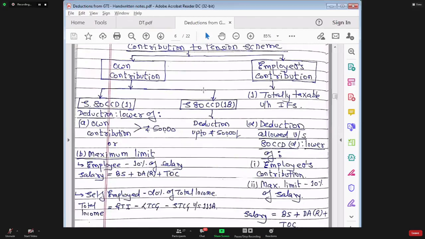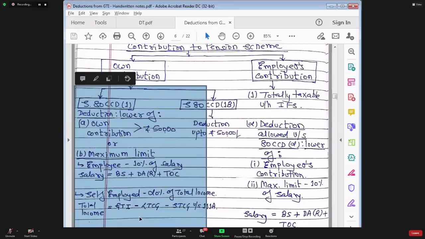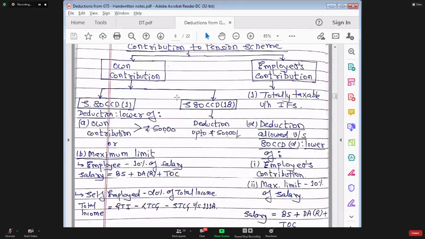Okay. So this was deduction under section 80 CCD. This was deduction for own contribution. If you are working as an employee, then employee's contribution. We have one more section for deduction in case of employees' contribution. That is under section 80 CCD subsection 1B. This is additional deduction in case of employees' contribution. Additional deduction means over and above what is allowed in section 80 CCD subsection 1.